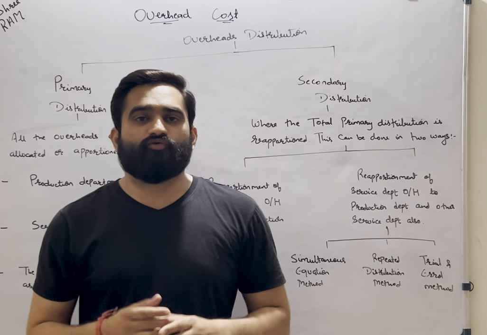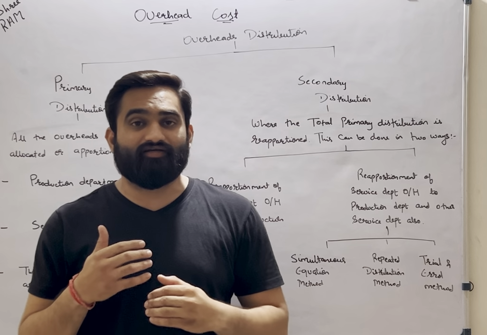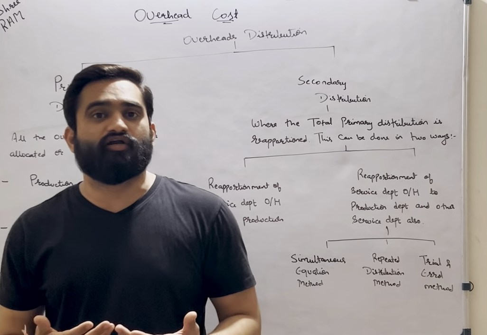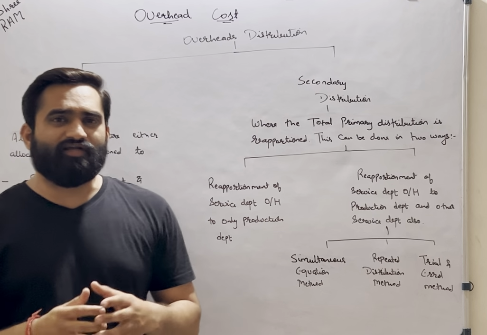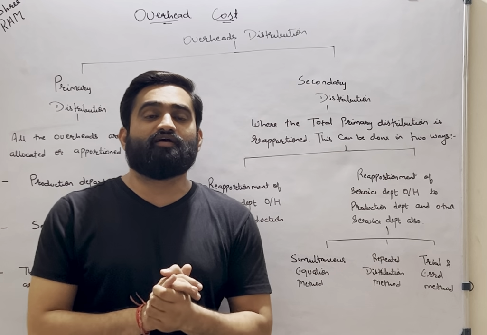Alright, so after allocation and apportionment, now let's see where this allocation and apportionment will be done. What type of questions you will find out in the overhead cost. So mainly the questions will be related to the overhead distribution. Now this distribution can be done in two different ways.